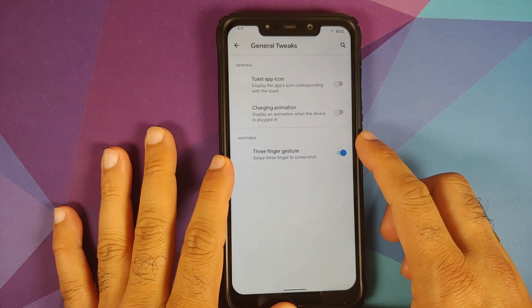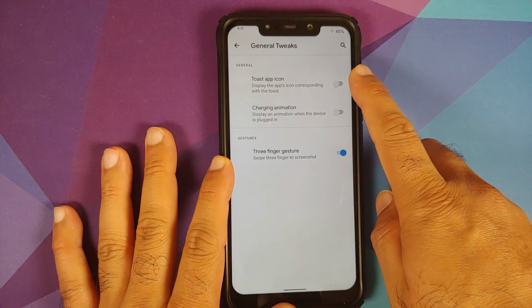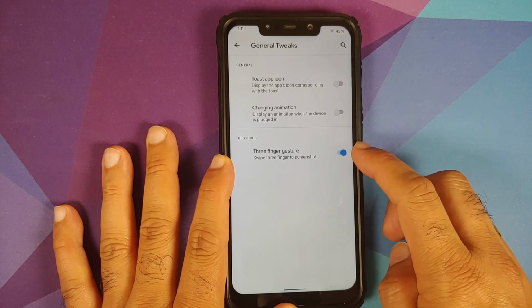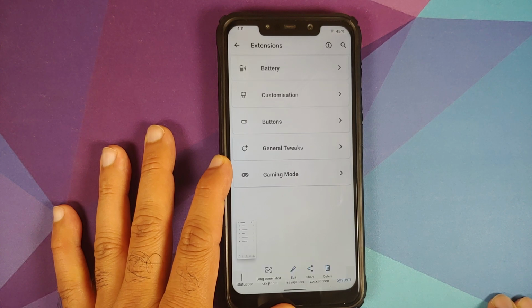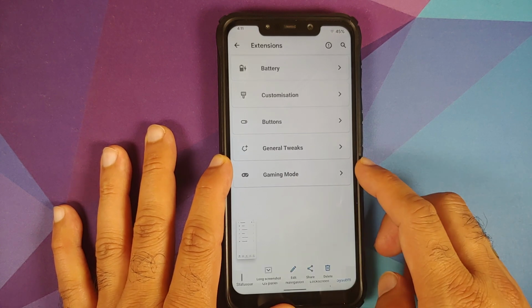Moving over to general tweaks, you have toggles for toast tap icon, charging animation, and 3-finger screenshot is present. Give it a try. Bam, here it is. 3-finger screenshot works like a boss.